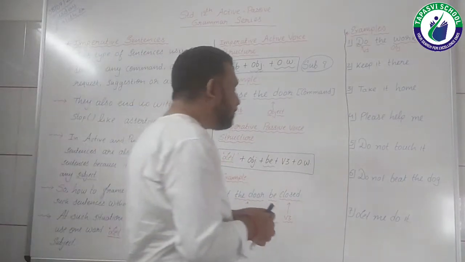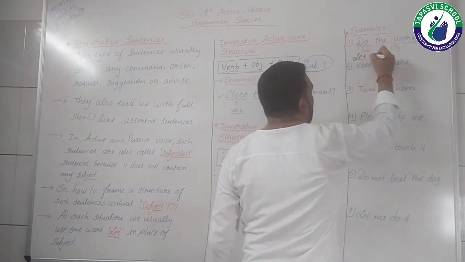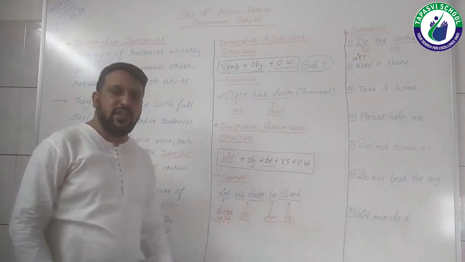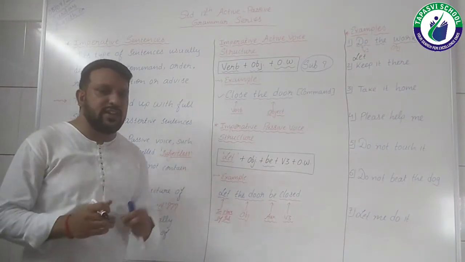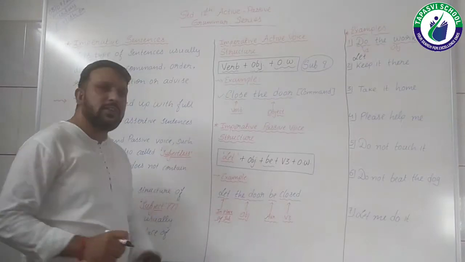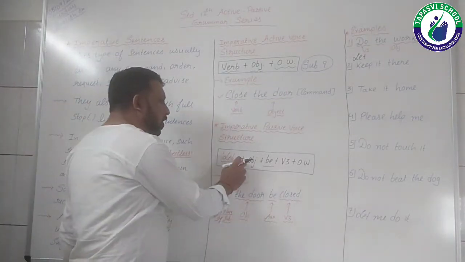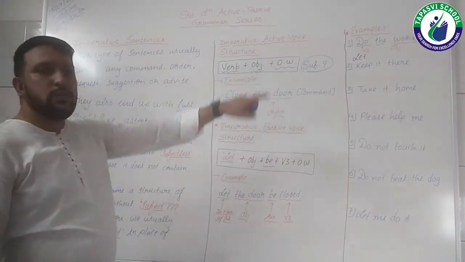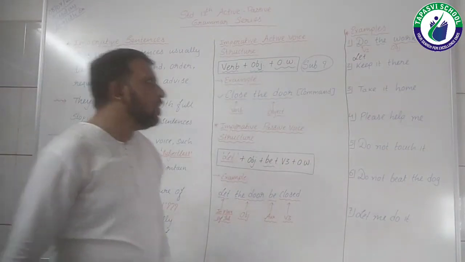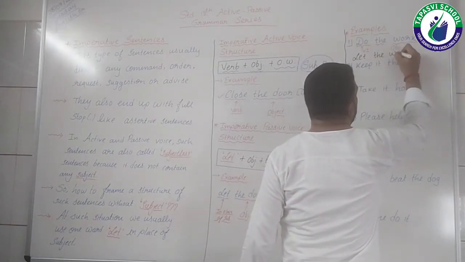That would be let, right? Without thinking anything, without analyzing anything, one word I have already added, that is let, because it's a part of the structure. Now what is the next part of the structure? Object. Here in this sentence, what is the object? The work. So let me write: let the work.